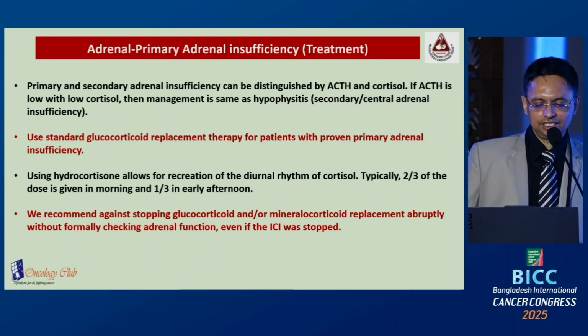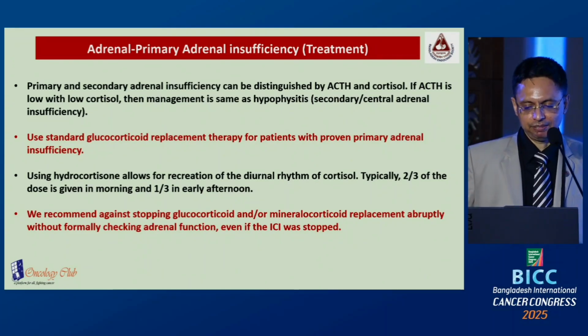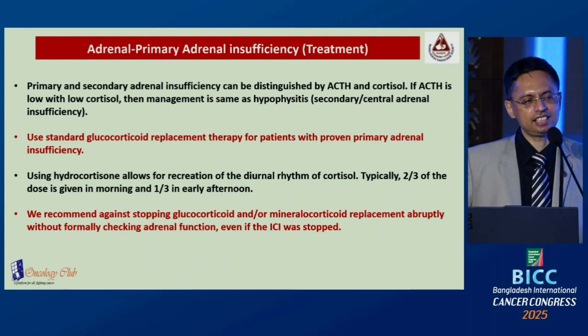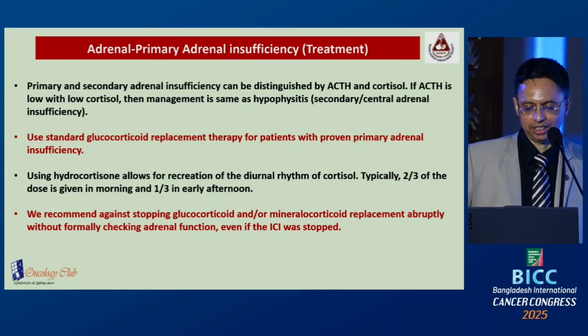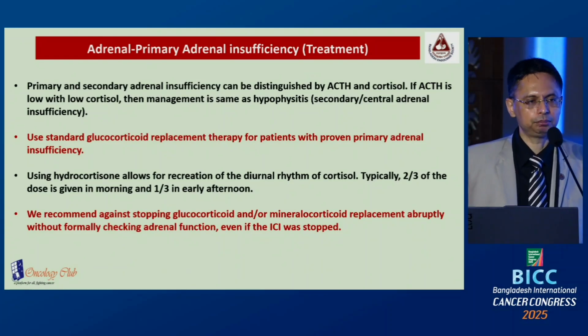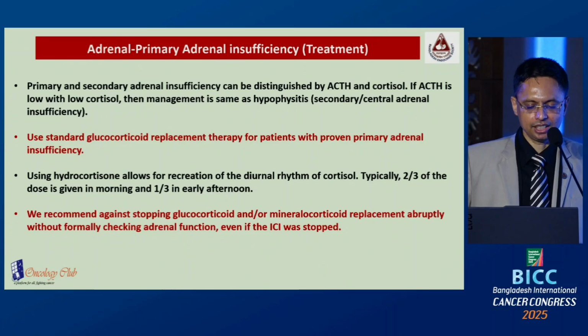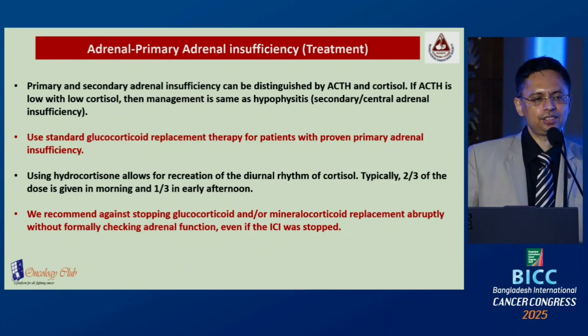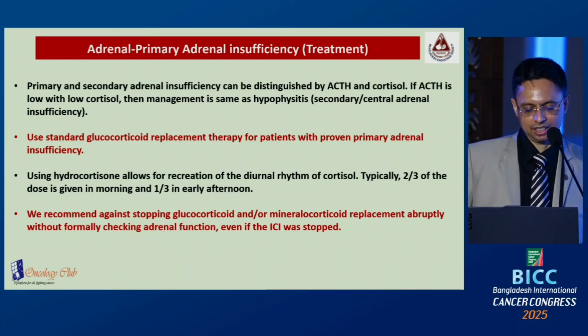Primary and secondary adrenal insufficiency you can easily distinguish by the basal cortisol and ACTH. When the ACTH and cortisol both are low, you should think of hypophysitis or central adrenal insufficiency. You should give standard glucocorticoid replacement therapy in patients with proven adrenal insufficiency. Hydrocortisone should be given, two-thirds of the total dose in the morning and one-third in the evening.